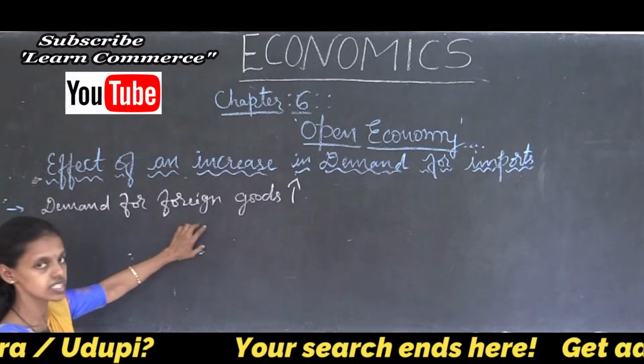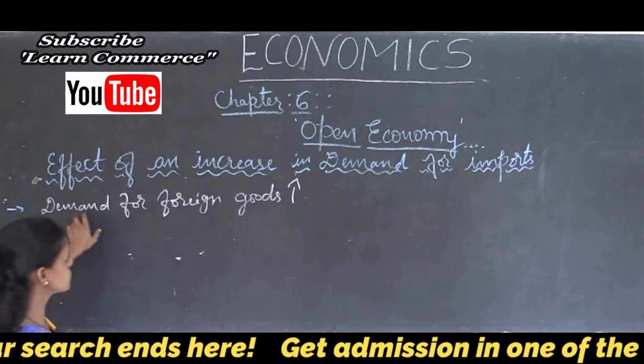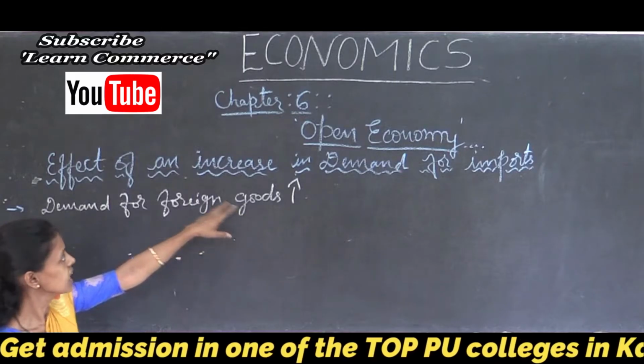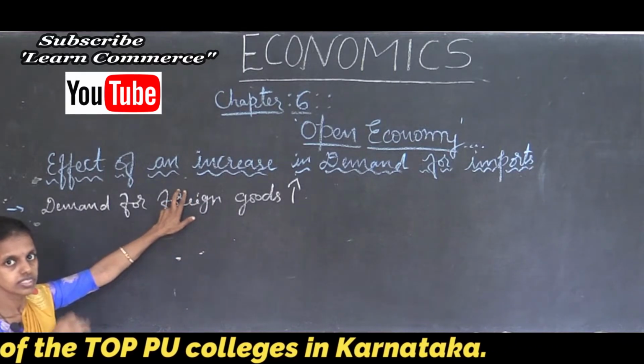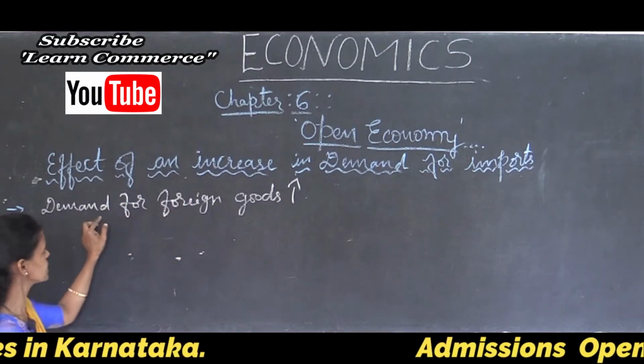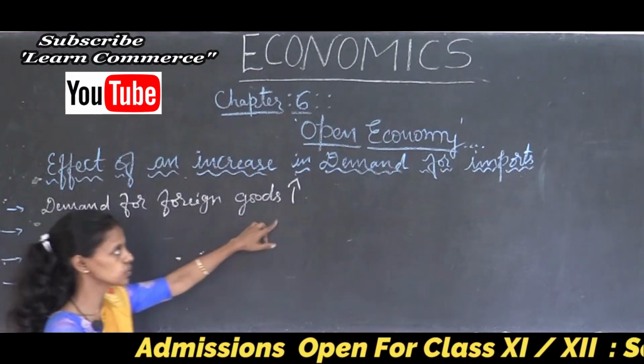So due to the change in demand and supply, the demand for foreign goods increases.